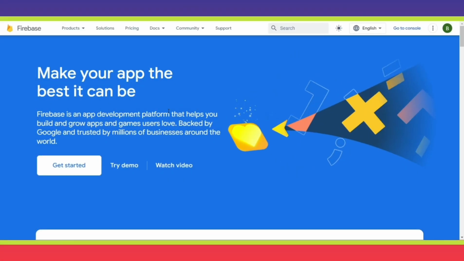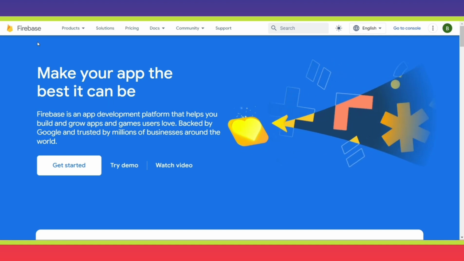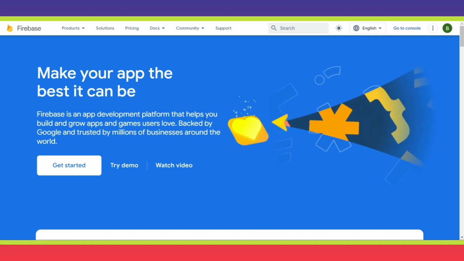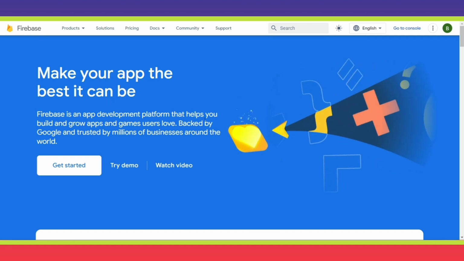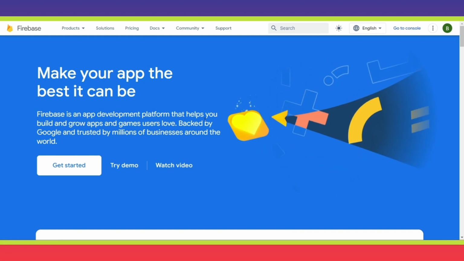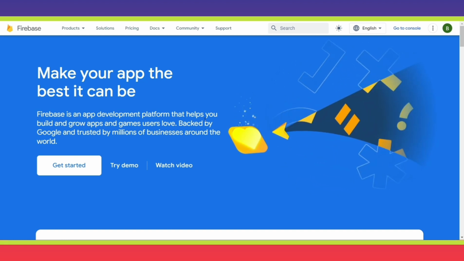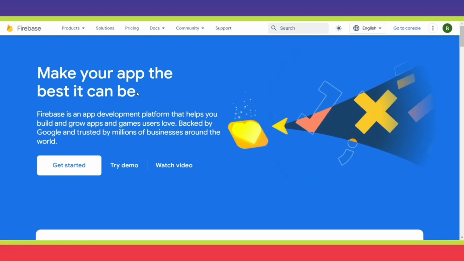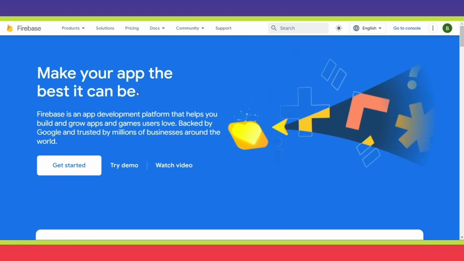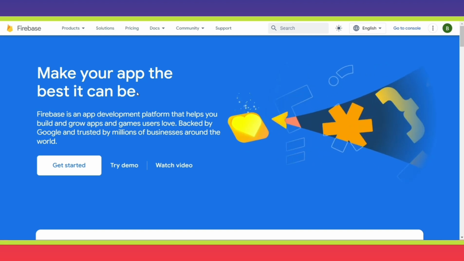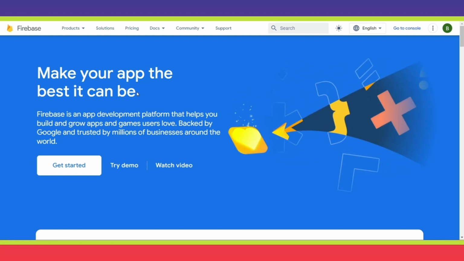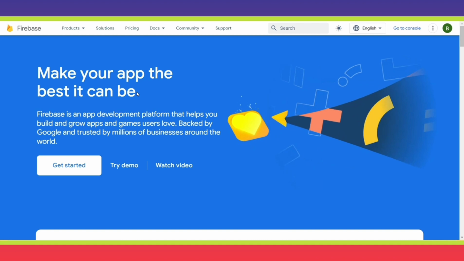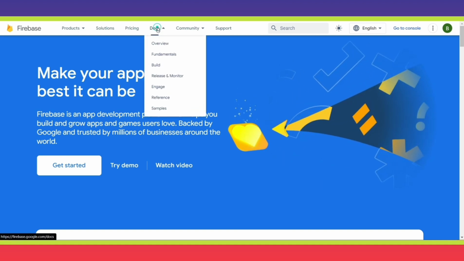As we discussed, in this video we are going to talk about Firebase. Firebase is such a good tool provided by Google Cloud. It helps us build applications very fast. So here the tagline is: make your app the best it can be, because you can focus mainly on your logic and your own idea instead of focusing on the whole infrastructure. So let's go and see the documentation.